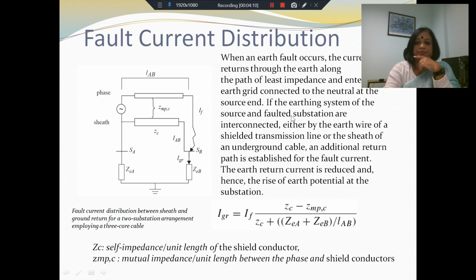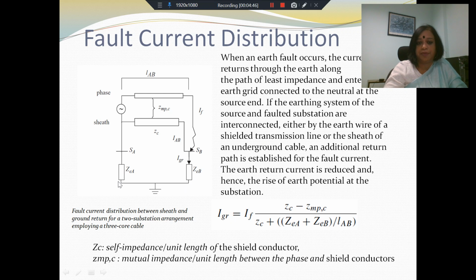For example, if the earthing systems of the source and faulted substation are interconnected, let's say there is an earth wire in the shielded transmission line, or there is the sheath of an underground cable, in which case, apart from the earth path, there is an additional path which is available to the fault current. For example, in the case of an underground cable, the sheath provides an alternate path. If you have an overhead transmission line, as I said, it would simply be the earth wire. So let us consider the cable.